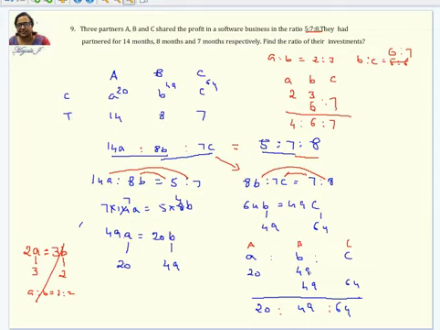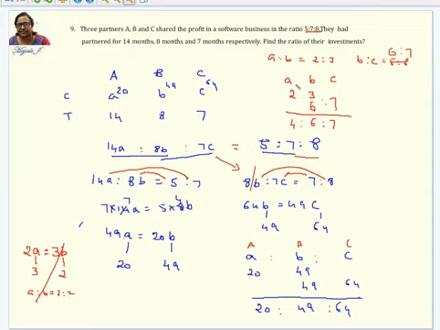So you need to see the LCM of these two values. What is the LCM of 49 and 49? The LCM is nothing but 49. To make this 49, you have to multiply this by 1, so this also has to be multiplied by 1. So 20, 49. Similarly, here to make this 49, you multiply by 1, and this also by 1. So 64. The three ratios you're getting here are 20, 49, 64.